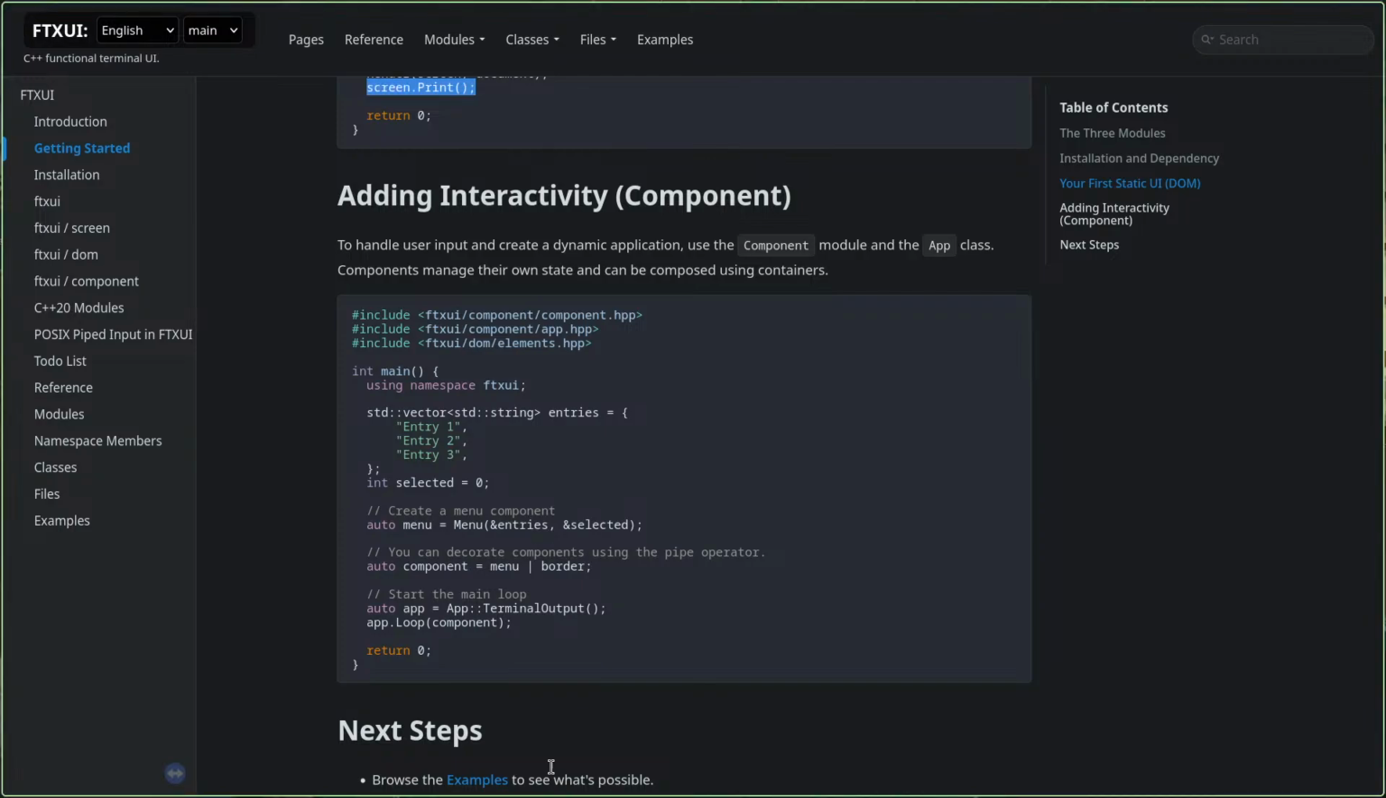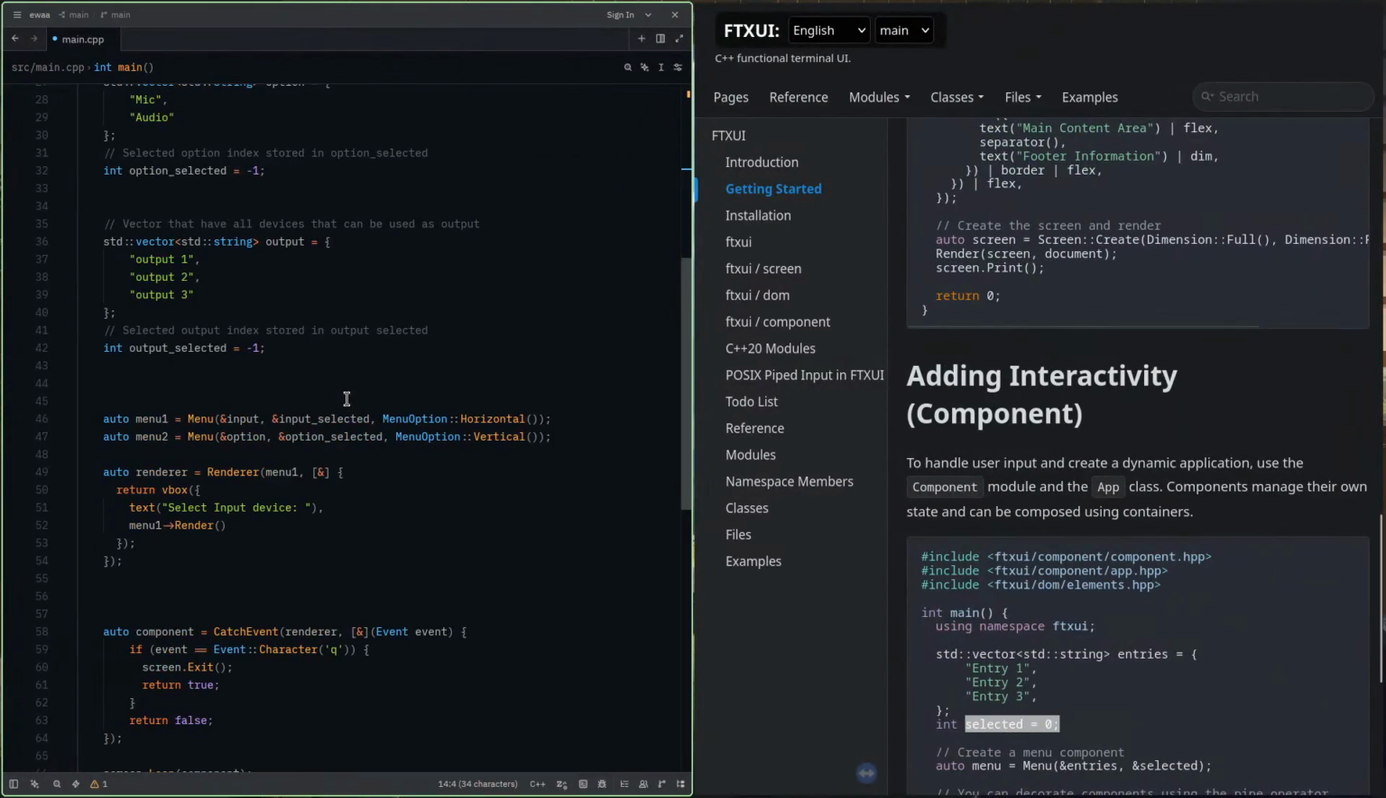Okay, so now that I have one entry, this is the selected where they will maintain the index of the current entry. And you can decorate components using the pipe operators. Okay, so now let's open our code.